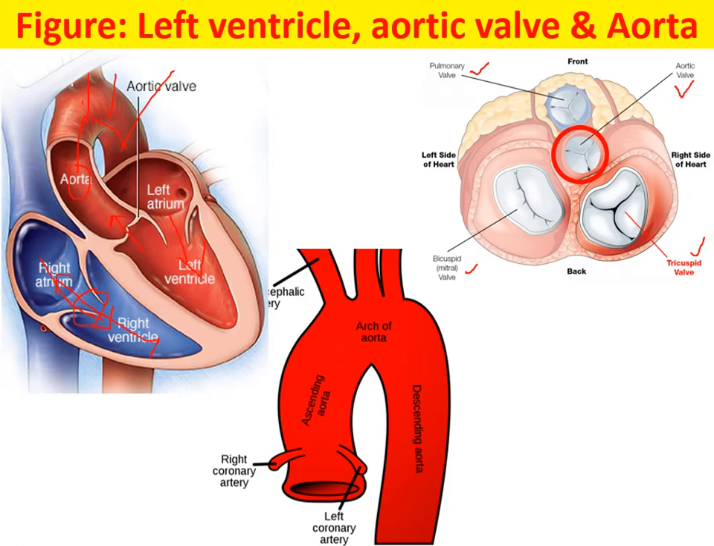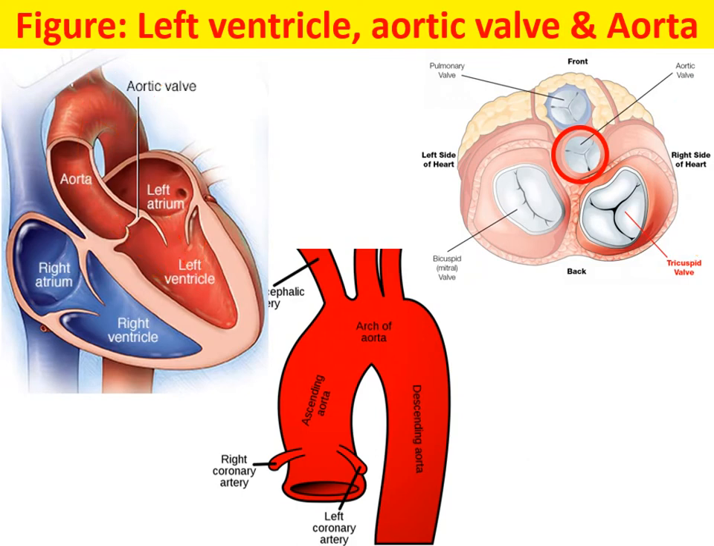Similarly for the aorta we have the aortic valve. Once the left ventricle pumps blood into the aorta, the blood will not come back into the left ventricle. To prevent return of blood, we have the valve system. So I hope all of you understood the four chambers, the different valves and the main blood vessels of the heart.